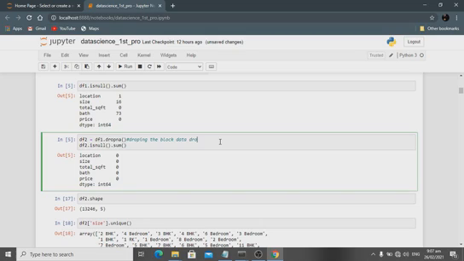Drop means delete, and dropna means delete the null values. This is the predominant one, and then I drop that.